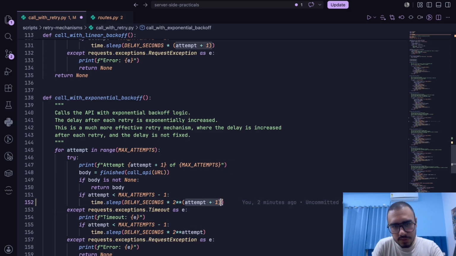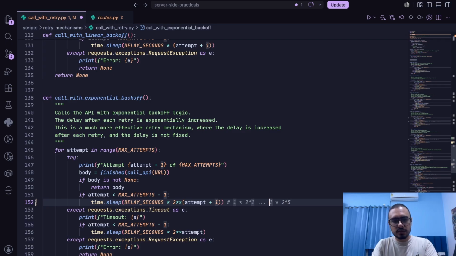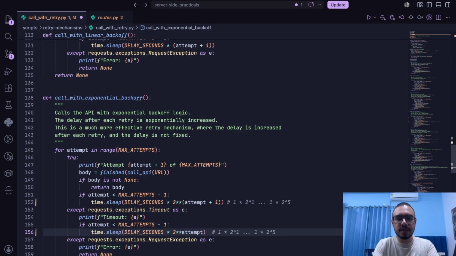It will start from 1 and go till 5, and it will look something like 1 into 2 to the power of 1, and it will go up to 1 into 2 to the power of 5. And this is an exponential delay, and this is much more robust than the linear delay because it gives us much more time to wait between the attempts.